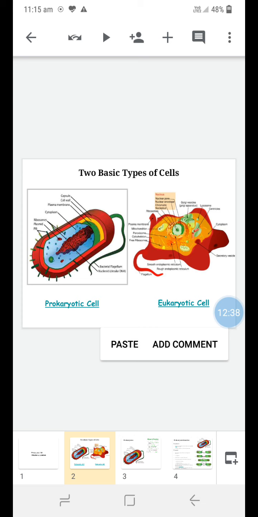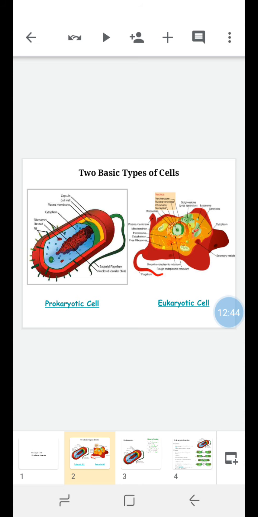If you see the structure of the flagellum, it has three parts: head, body and base, or stalk. These are the three parts of the flagellum which help in the locomotion of prokaryotic cells. Next one is called the nucleoid. So these are all the components of the prokaryotic cell.